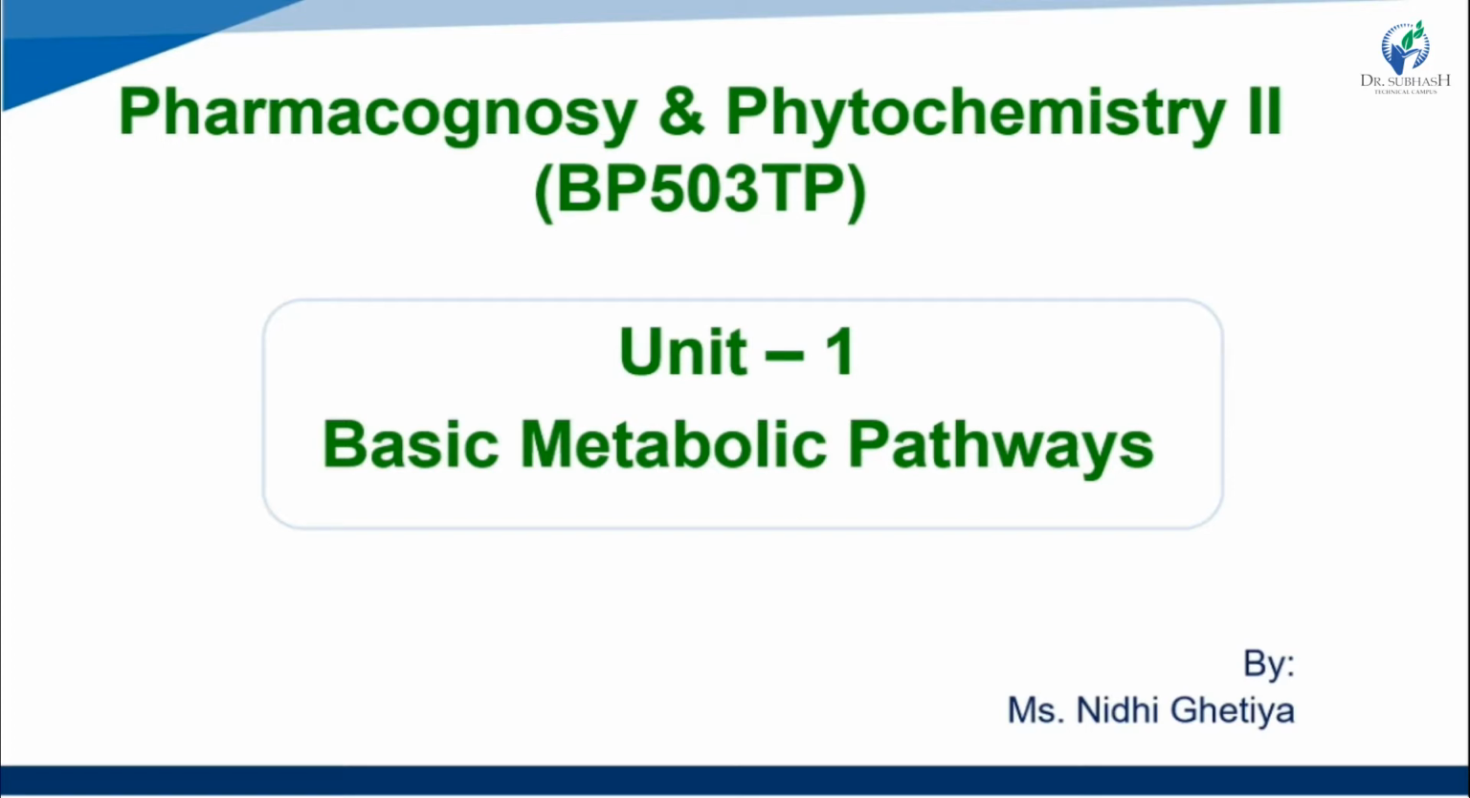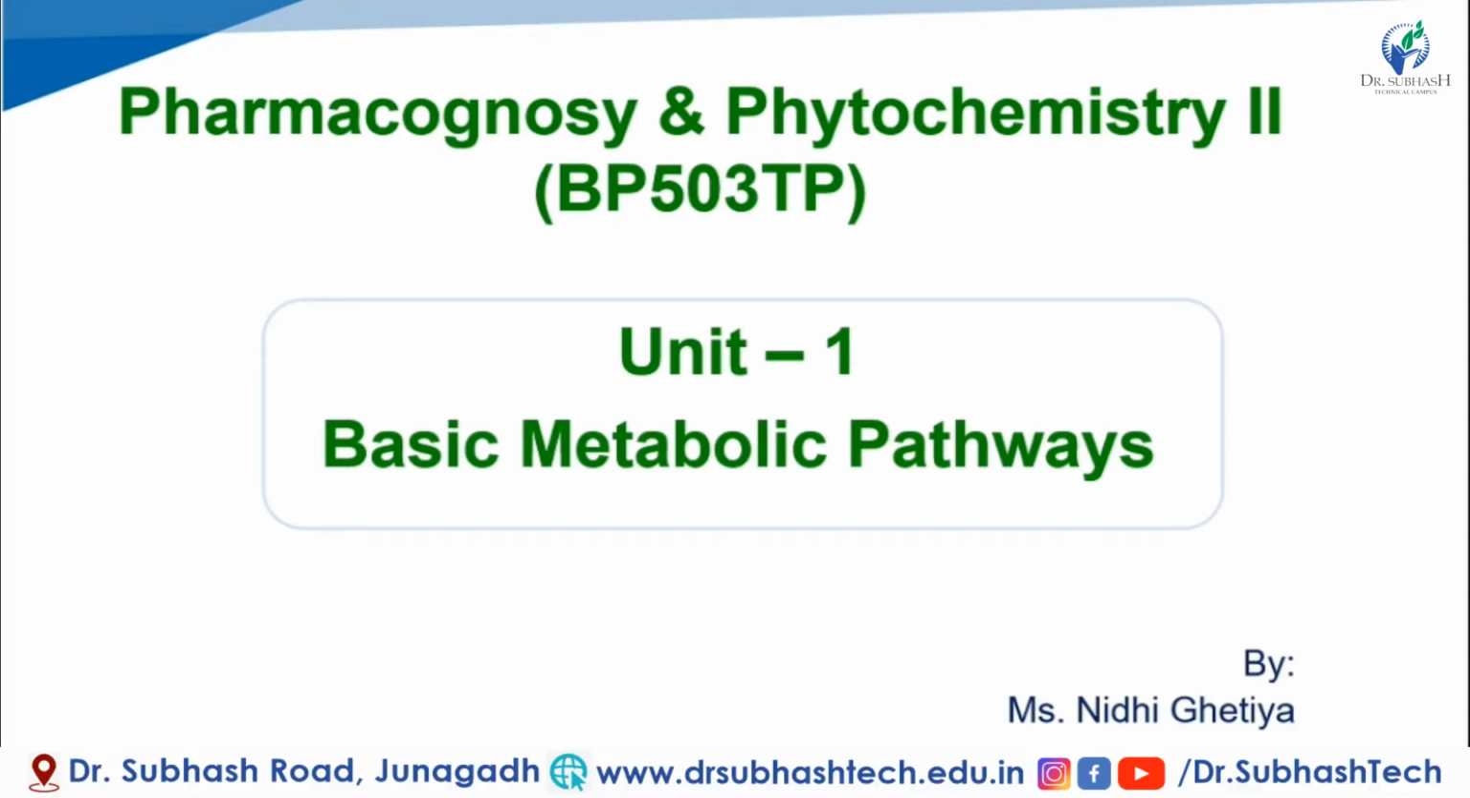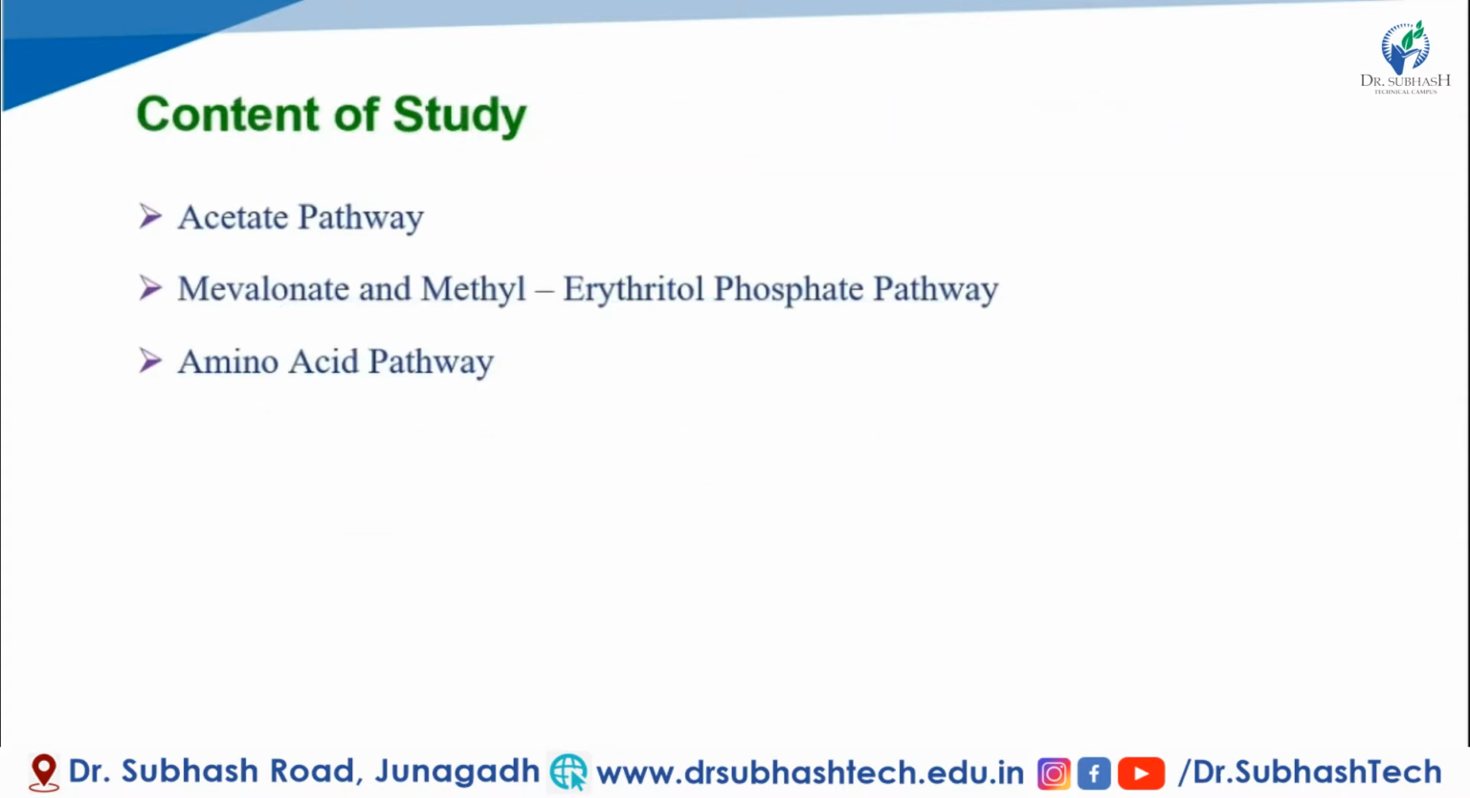Today we study our subject, that is Pharmacognosy and Phytochemistry 2, subject code BP 503 TP. In this subject we learn the first unit, that is higher metabolic pathways, also known as the basic metabolic pathways. Today we study the acetate pathway, the mevalonate pathway, the methylerythritol phosphate pathway, then the amino acid pathway.